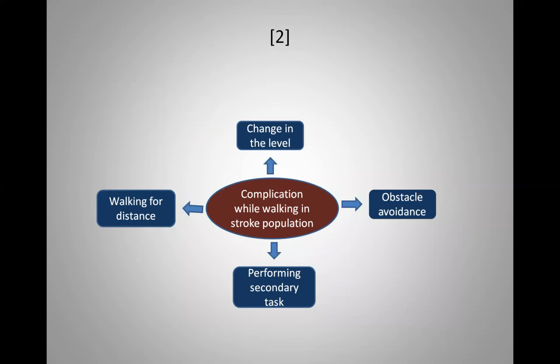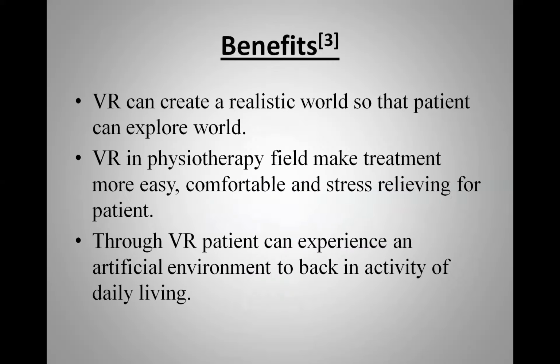Now, the complications of stroke. In the stroke population, there are many complications in walking. Change in level: the patient cannot walk on uneven surfaces. Obstacle avoidance: the patient cannot clear obstacles. Performing a secondary task: if we give some task during walking, the patient has to do some activity, and the patient cannot do that task. Walking for distance.